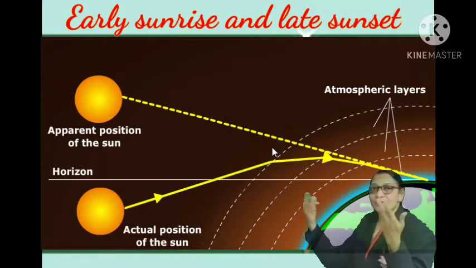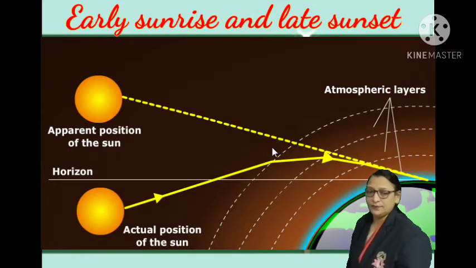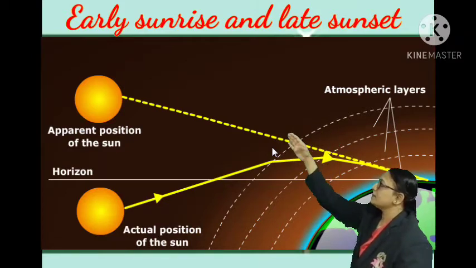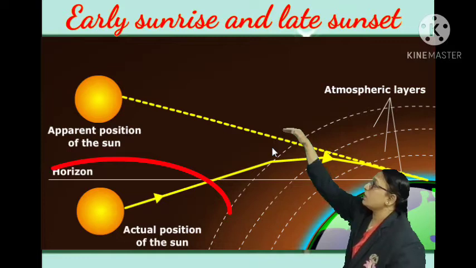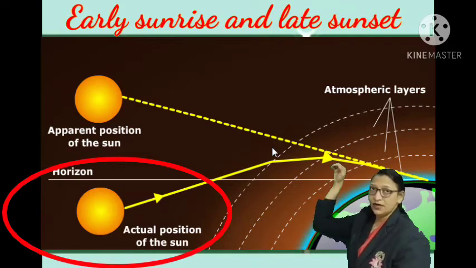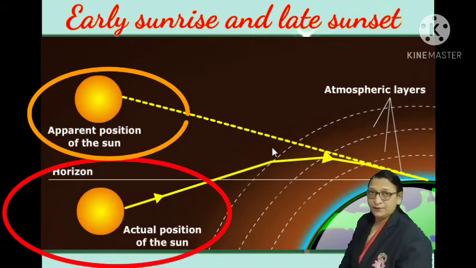The same thing takes place in the evening. When the sun sets in the west, the lower layer of air is warmer than the upper layer. And every time, now in the evening, sunlight bends away from the normal, and even though the sun has already set below the horizon, it appears it is still in the sky.